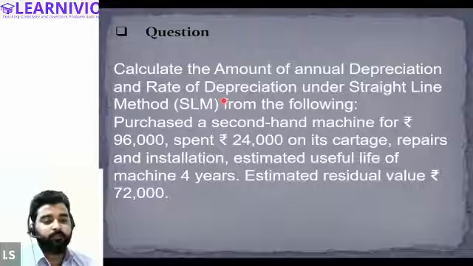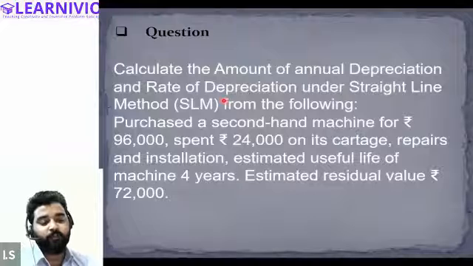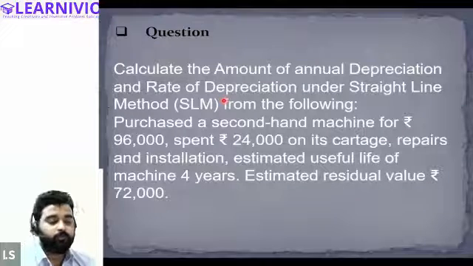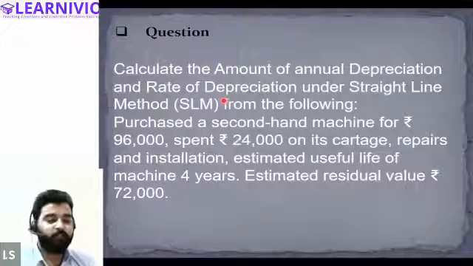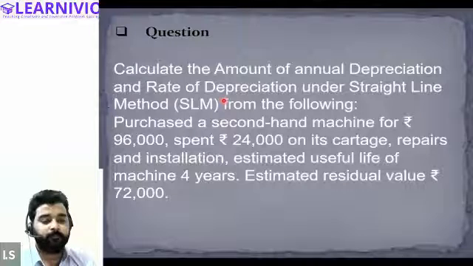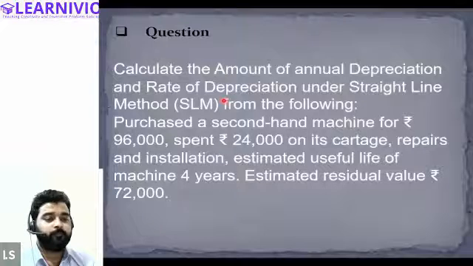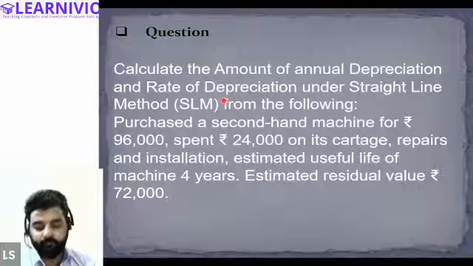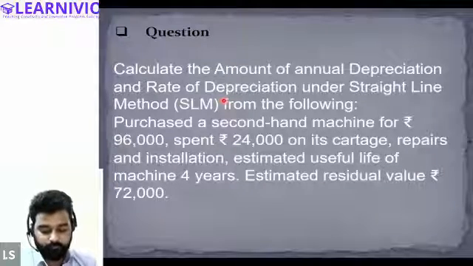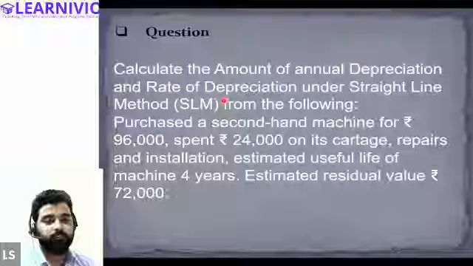Estimated residual value: residual value, scrap value, and salvage value are one and the same thing. So in this question, you need to find out the depreciation and also the rate of depreciation. First of all, find out the depreciation, everyone, Samiksha and Halima. Then I'll tell you how we calculate the rate of depreciation.